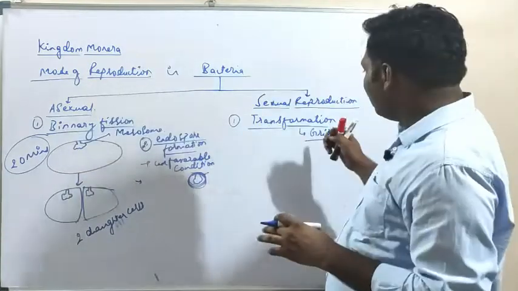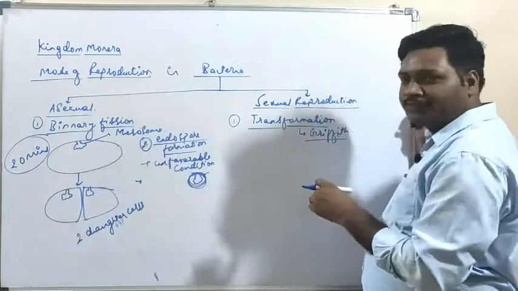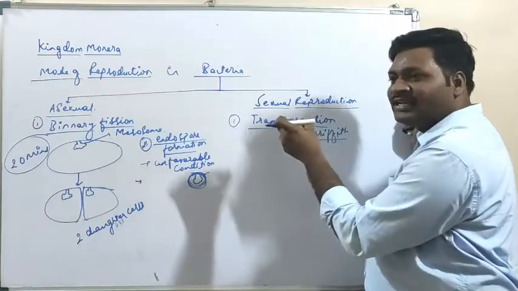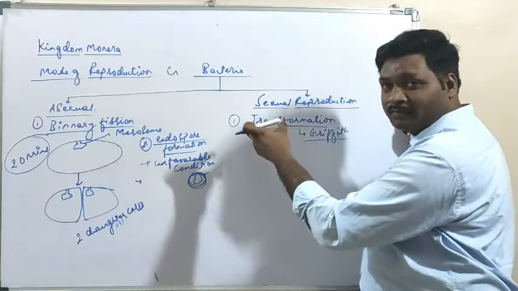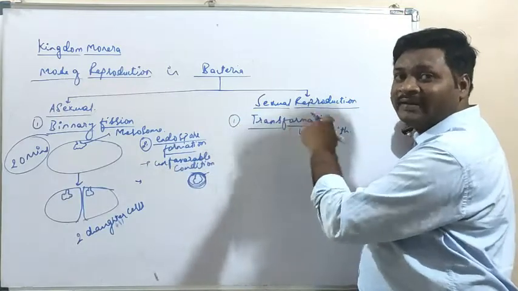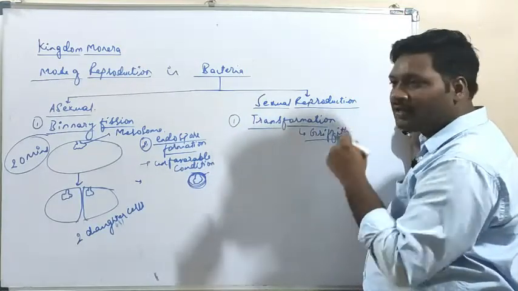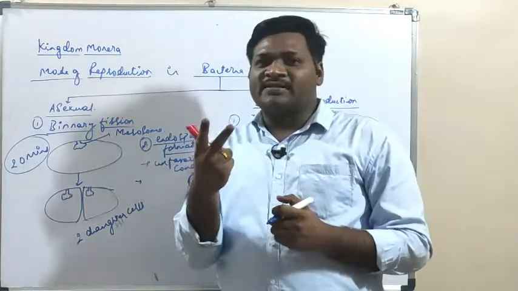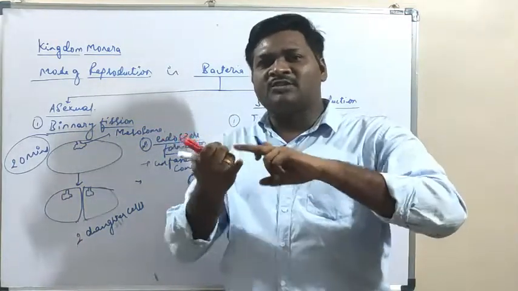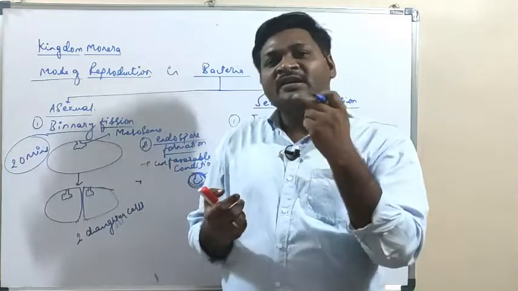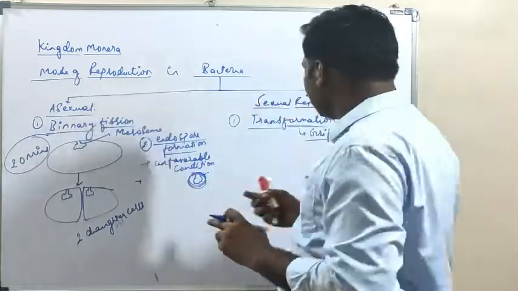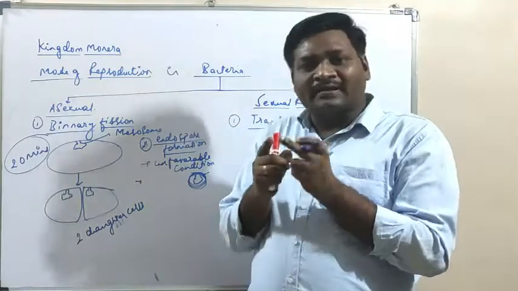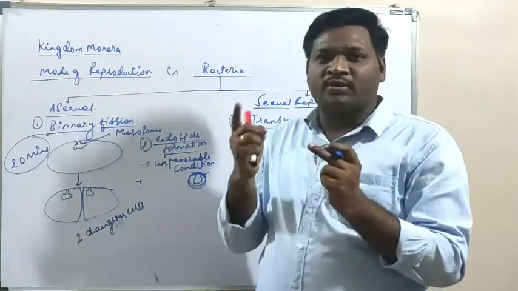It was an experimental approach, and what he found is that there is something responsible for the transfer of characters from one bacterium to another. He selected two strains of bacteria: one was the smooth strain and another was the rough strain. The smooth strain had a capsule around it and the rough strain was without a capsule.